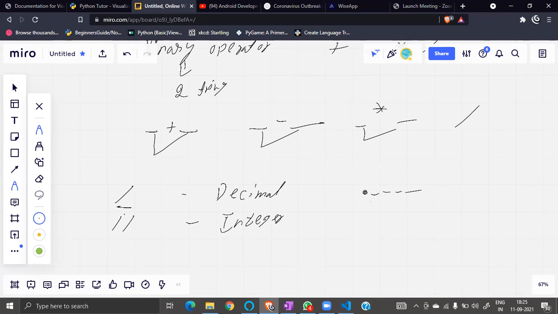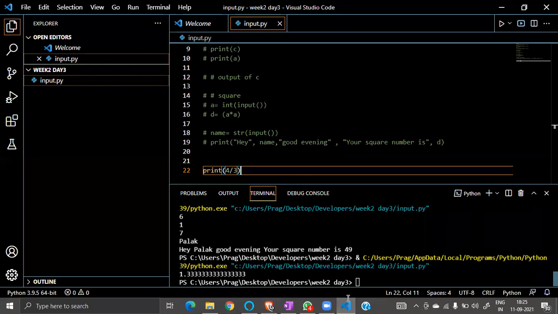Whatever it gives in decimal, we call that floating, correct? In our language we call it floating and integer, we don't call it decimal.